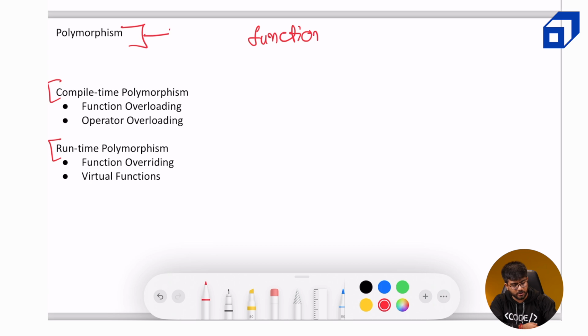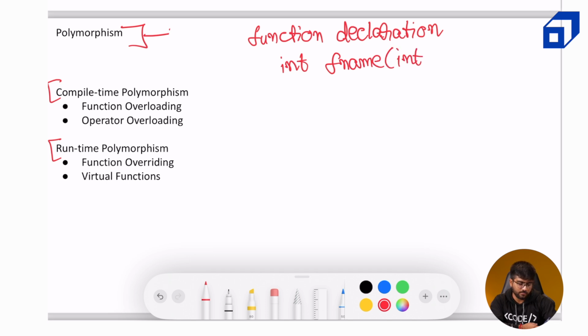Okay, that is known as a function definition. Okay, let me just change it to declaration, because for compile time and runtime, declaration is sufficient. We don't need complete definition. So just for a revision, declaration means the output data type, name of the function, followed by the data types of the inputs. Okay, this is sufficient for creating a declaration.